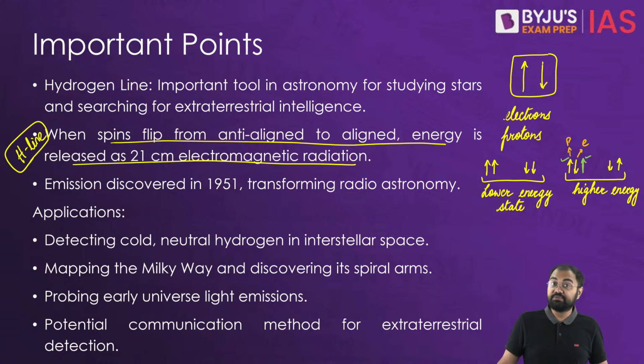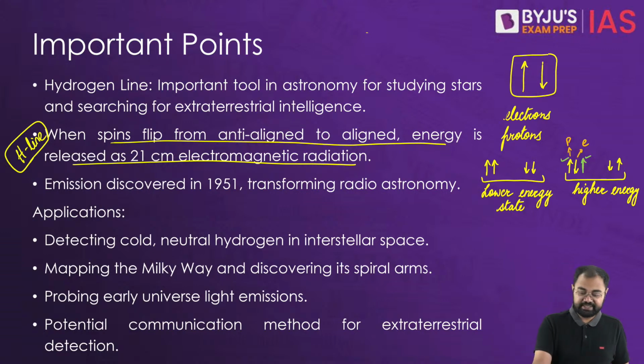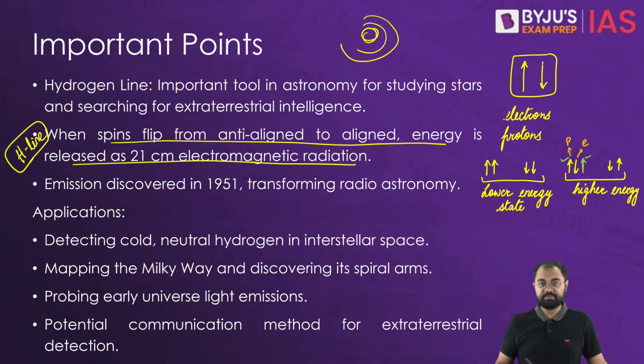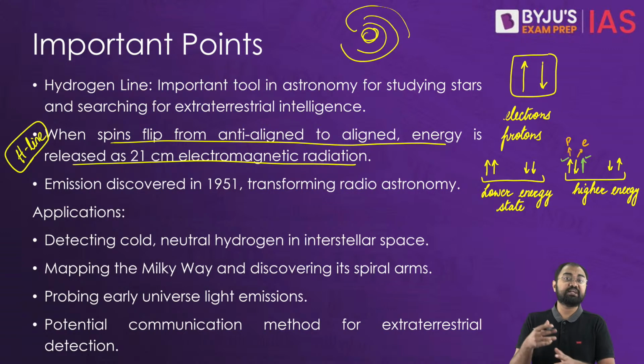Now this is something that was discovered back in 1951. This emission revolutionized radio astronomy by enabling the detection of very cold neutral hydrogen clouds in interstellar space. This discovery also allowed scientists to map the Milky Way galaxy and uncover its spiral arms. If you have seen photographs of the Milky Way, you'll see that there is a center, and then there are arms which come out of the galaxy. You might have seen something like this. So that was discovered through the understanding of the hydrogen line.